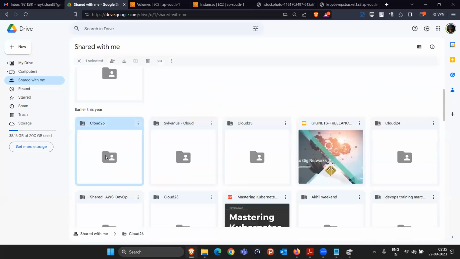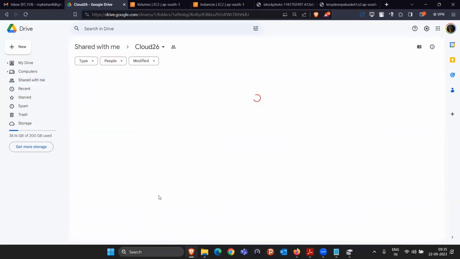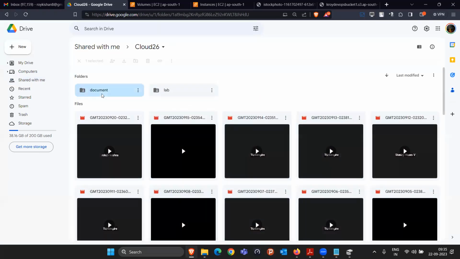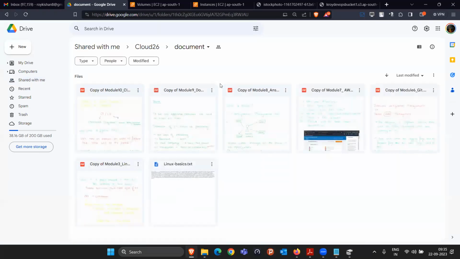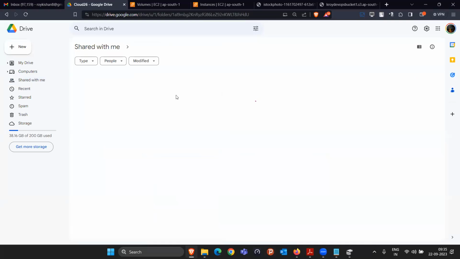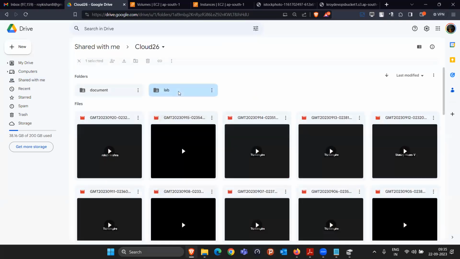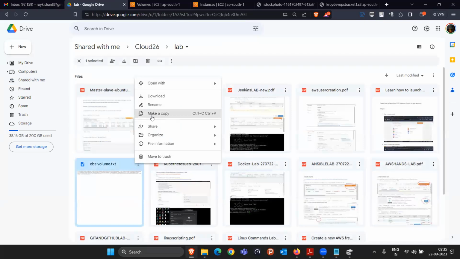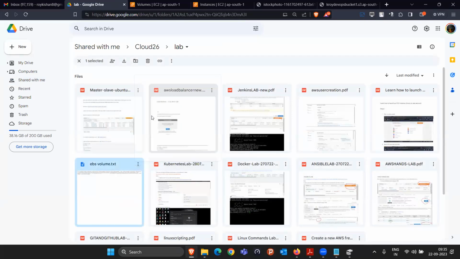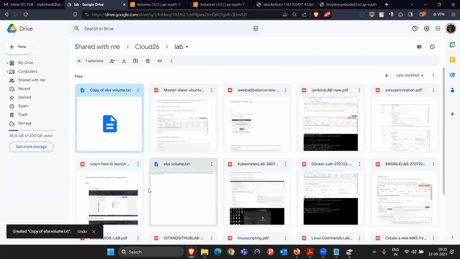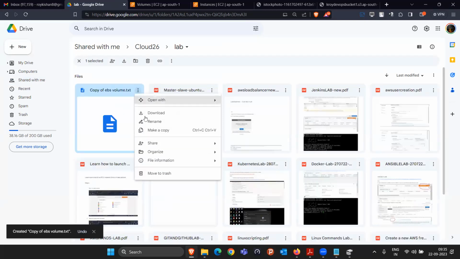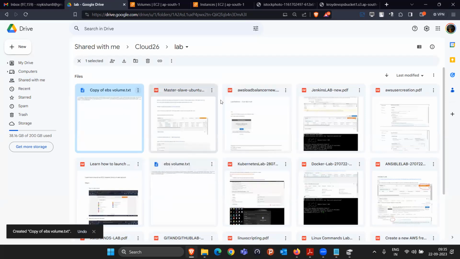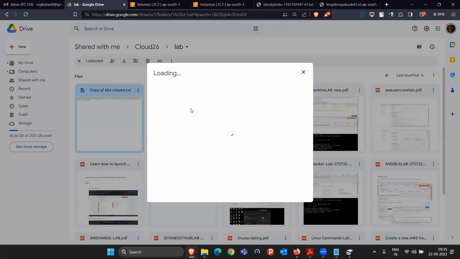Actually, I have this file in the cloud 26 folder, which I already uploaded for them. I think I uploaded it in the lab section. Okay, this file. I'm just going to make a copy of this file, and it will be copied here. I'm just going to move this file to the cloud 27 folder.